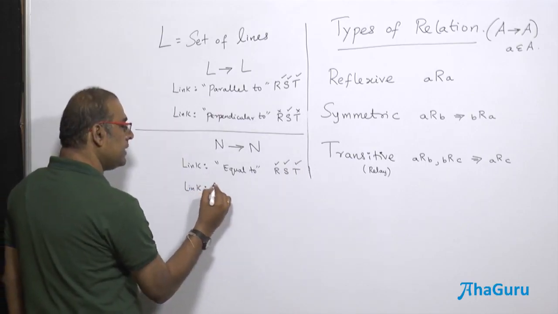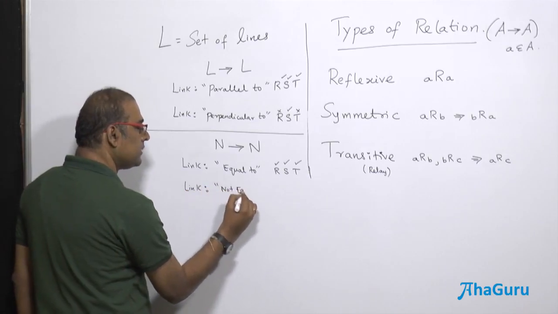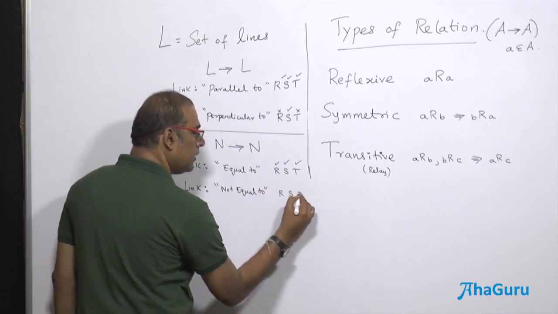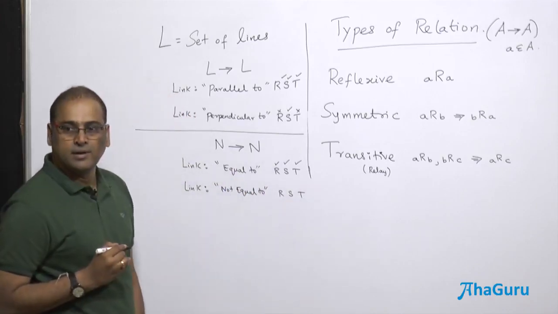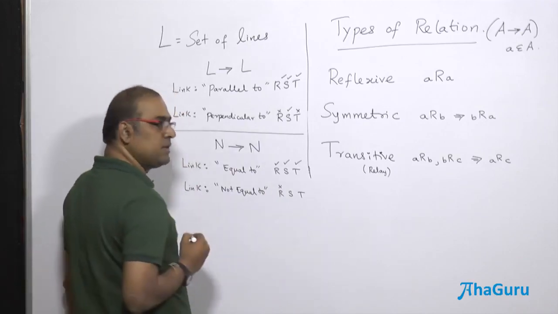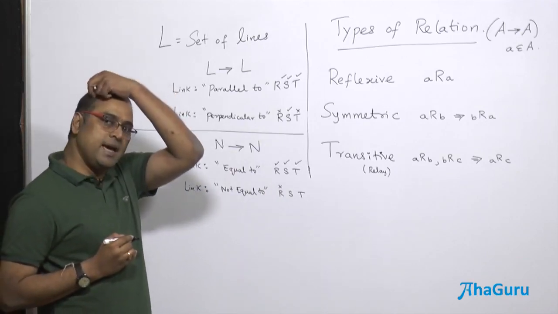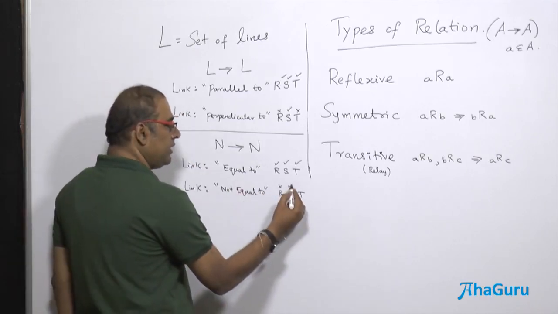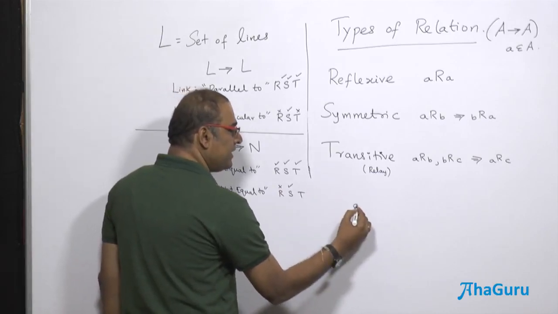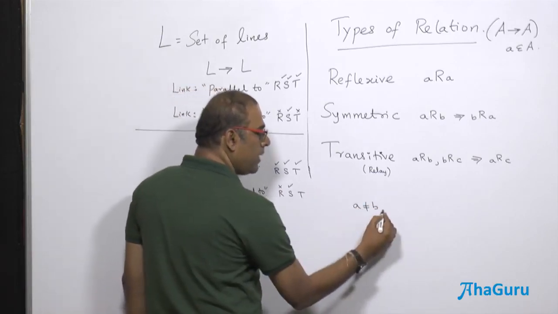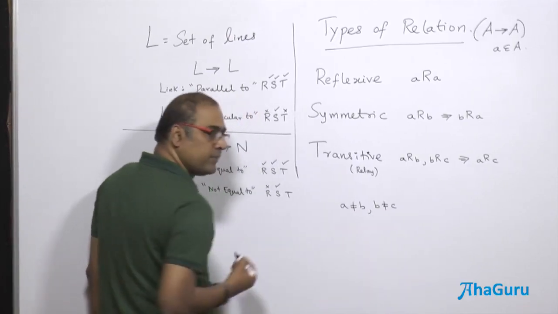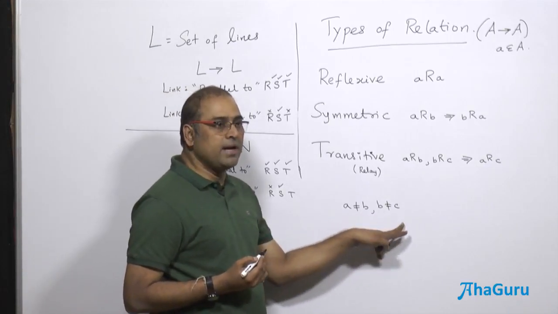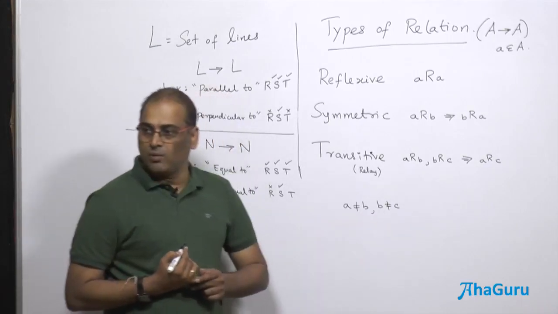Let me take the same set and do this. The opposite of equal to is not equal to. Is any number not equal to itself? No, so it's not reflexive. Symmetric: if A is not equal to B, then B is not equal to A. But this is the important thing, transitive. A not equal to B and B not equal to C. Does it imply A not equal to C? I can have 3 not equal to 7, and 7 not equal to 3 again. So there is a possibility that A and C are equal.